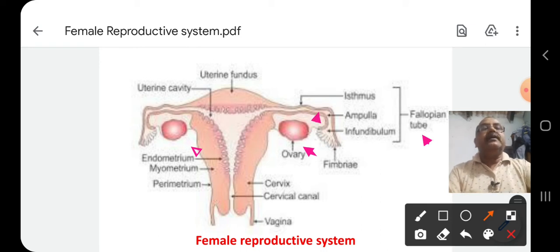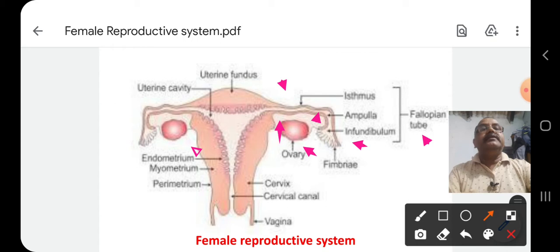The ovaries are attached to the abdominal wall by means of mesovarium. The fallopian tube is attached to the uterus cavity by isthmus. Its free end is found below the ovary.